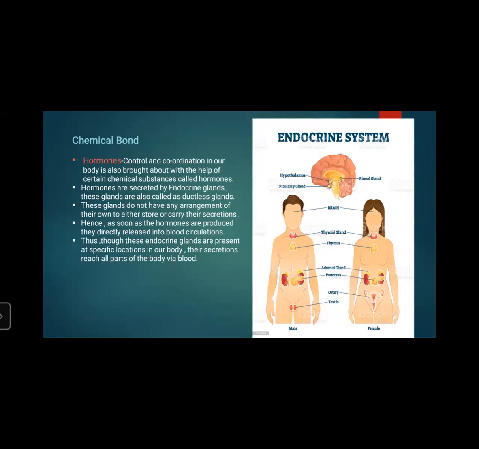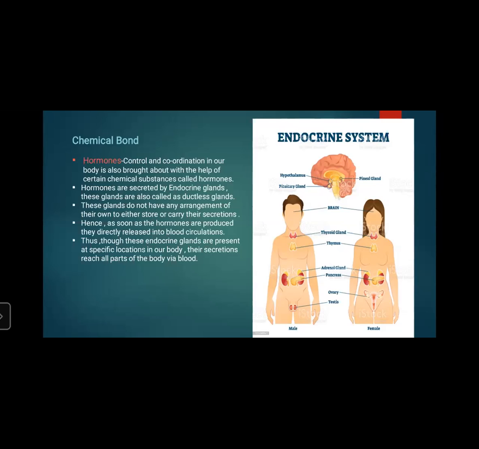Okay, so control and coordination in our body is also brought about with the help of certain chemical substances called hormones. Hormones are secreted by endocrine glands. These glands are also called ductless glands. These glands do not have any arrangement of their own to either store or carry their secretions. Hence, as soon as the hormones are produced, they are directly released into blood circulation. Thus, though these endocrine glands are present at specific locations in our body, their secretions reach all parts of the body.